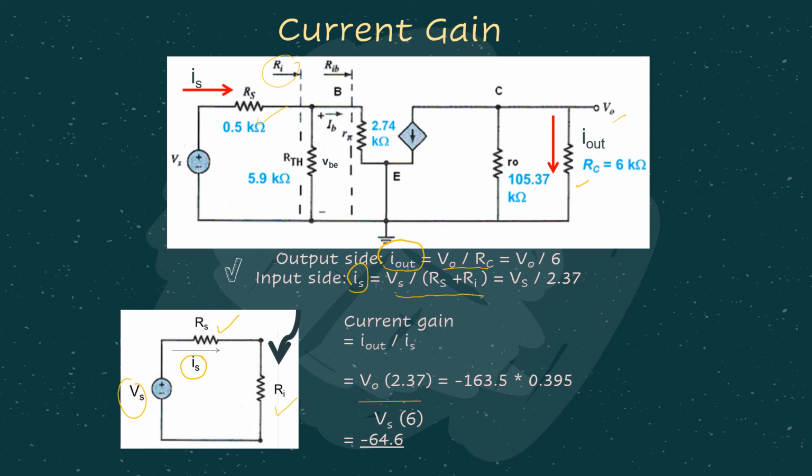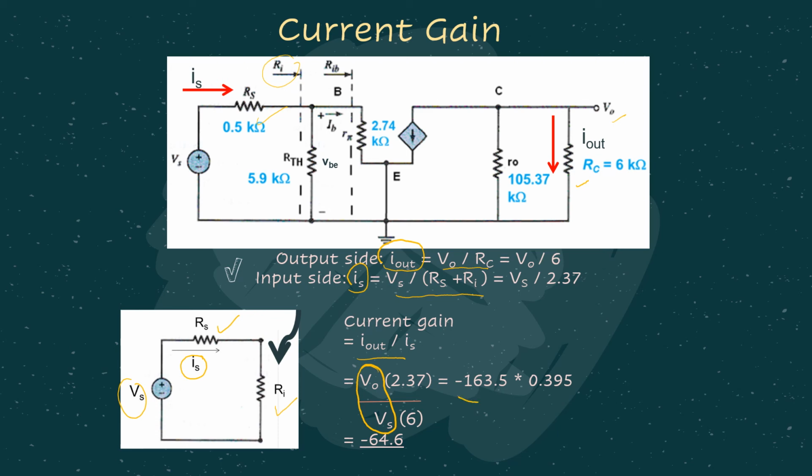So you have these two equations. Then obviously current gain is I out over IS, where I out is given in terms of V naught and IS is given in terms of VS. And take note, V naught over VS is the voltage gain that we already found just now. Remember, V naught over VS is our voltage gain.